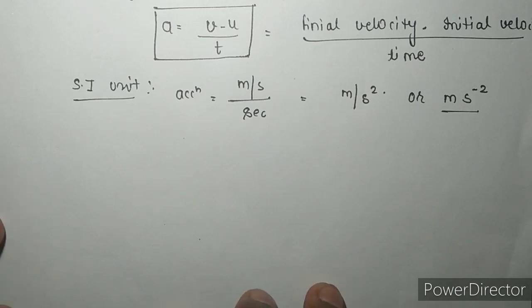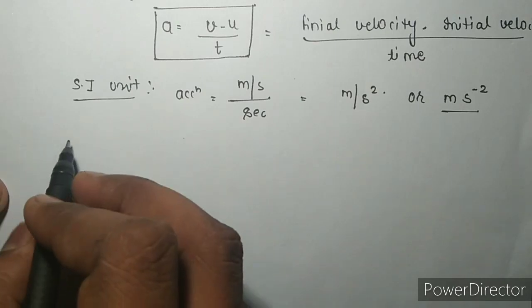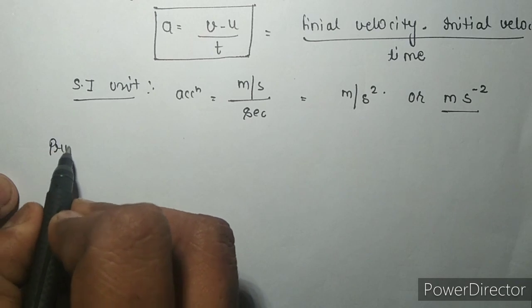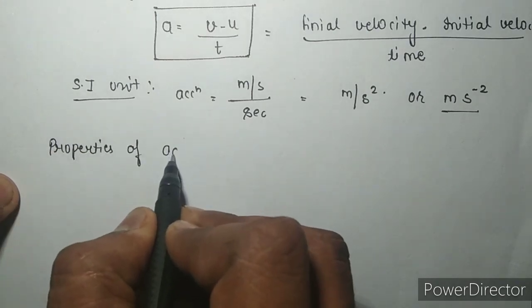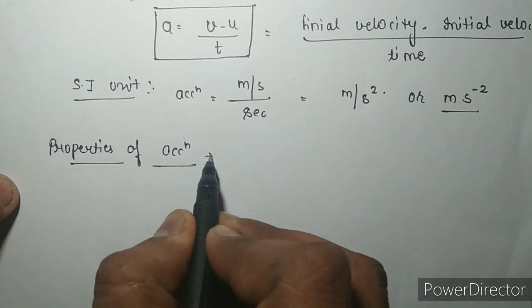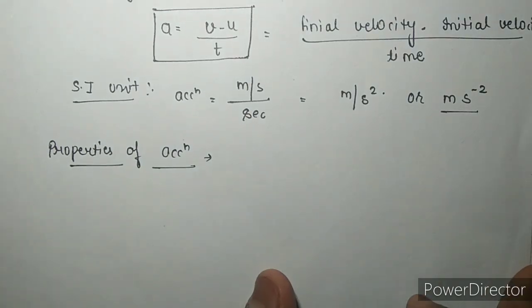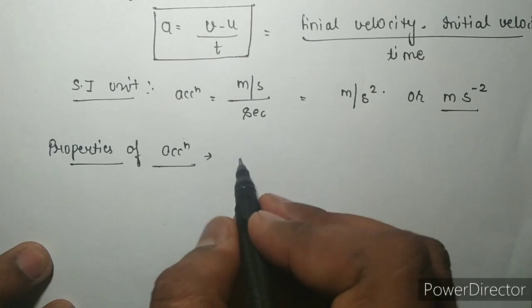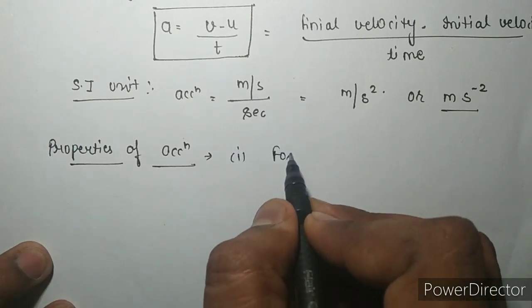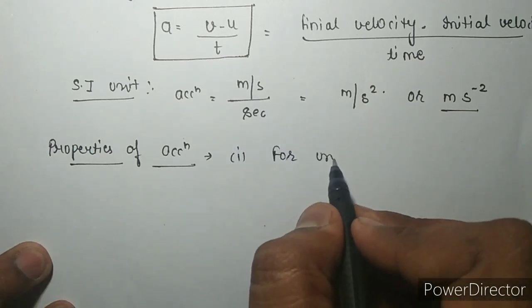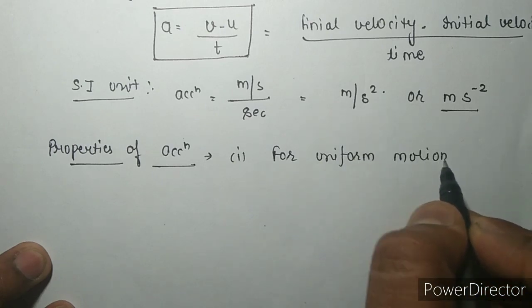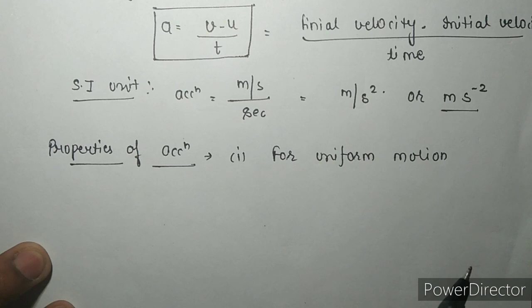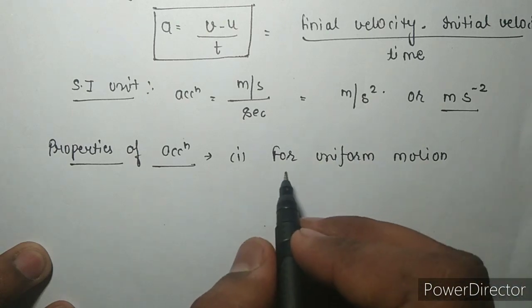So the next topic is properties of acceleration. The first property is for uniform motion. Uniform motion means when there is no change in velocity with respect to time.